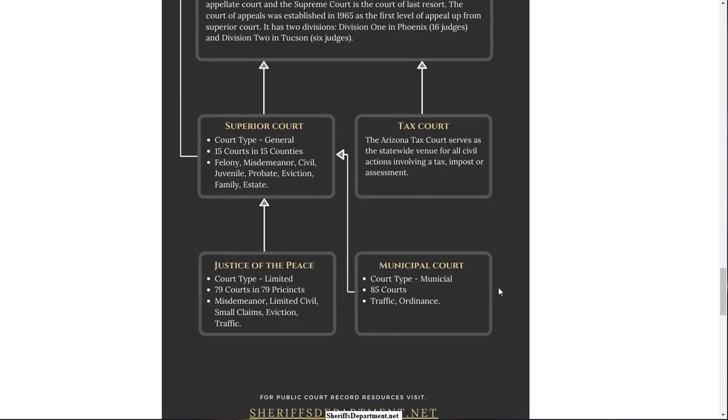And each of these courts will process different criminal cases. For instance, city courts will do traffic, but they're not going to process felony cases. Another smaller level court might do small claims and evictions, but they might not do probate and things like that.